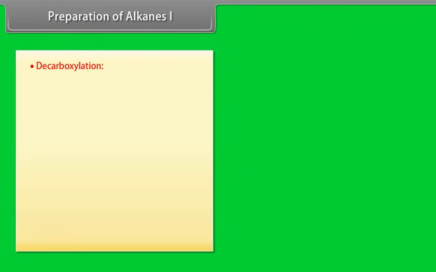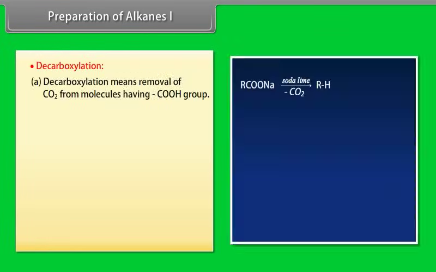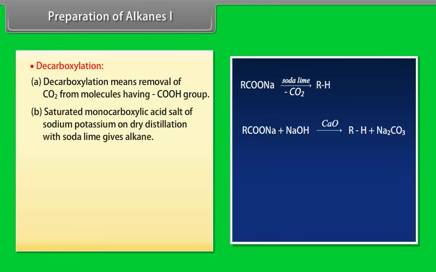Preparation of alkanes, part 1. Decarboxylation. Decarboxylation means removal of CO2 from molecules having a COOH group. A saturated monocarboxylic acid salt of sodium or potassium on dry distillation with soda lime gives an alkane.